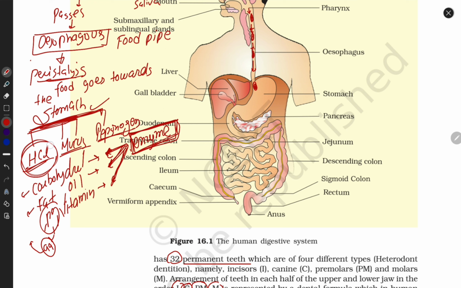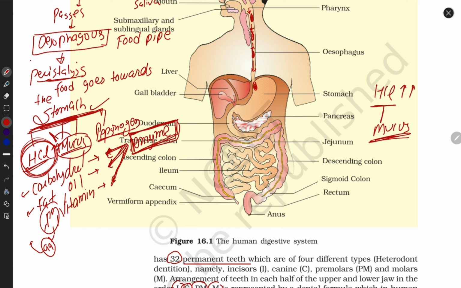What is the function of HCl? HCl is an acid, a highly acidic form. What does it do? It also promotes breakdown of food, guys. But if it is in excess, then mucus comes and inhibits it. Simple. If HCl increases, then mucus comes and inhibits it.